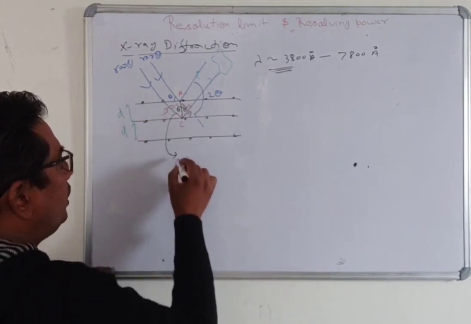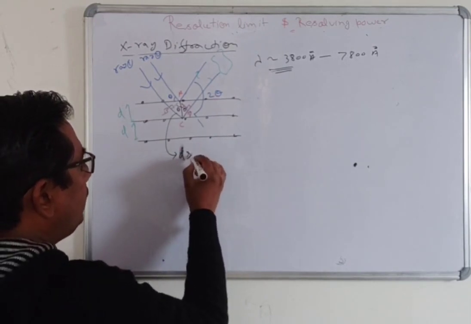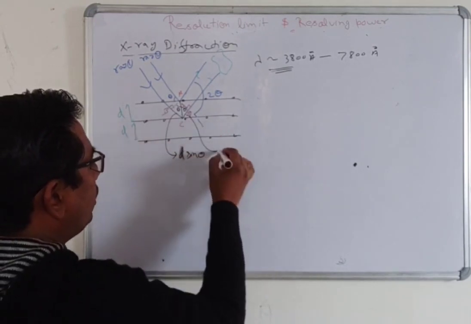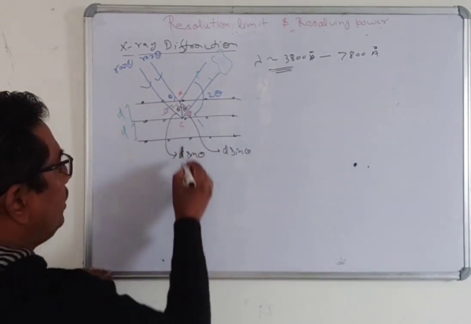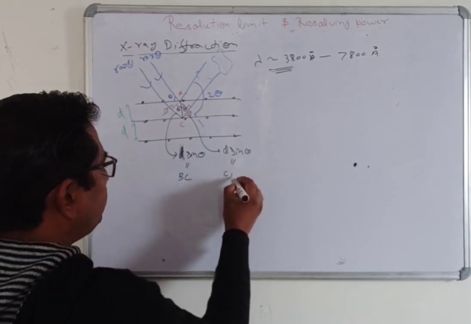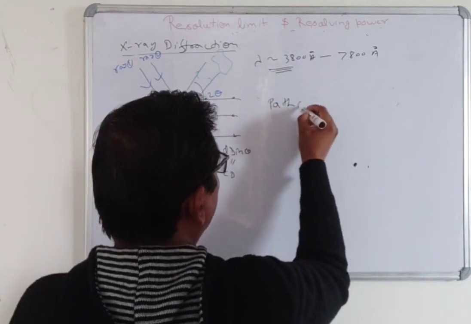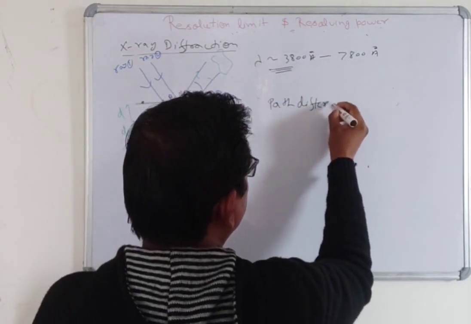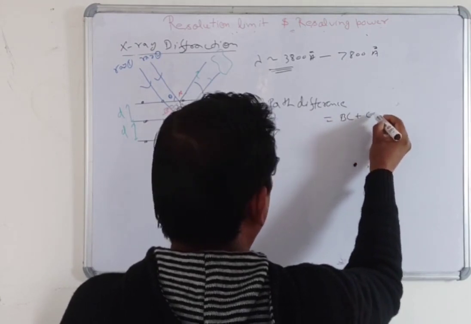Now the value of this one is d sin theta, and this value is also d sin theta. It means that this is the value of BC, and this is the value of CD. Now the path difference is equal to BC plus CD.